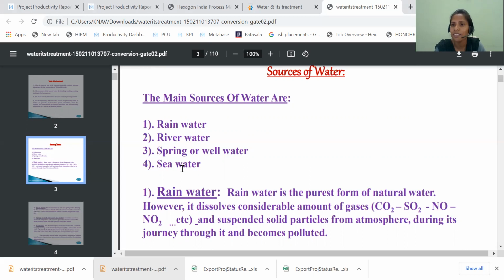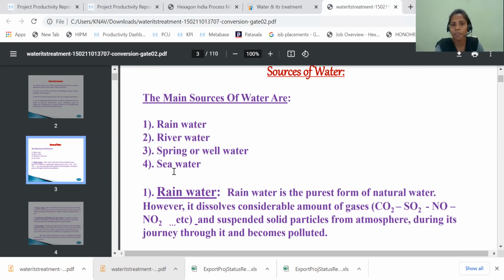Nowadays, because of increasing population, pollution is increasing, because of the increasing use of fossil fuels and chlorofluorocarbons. So rainwater accumulates these impurities from the atmosphere and converts to polluted or impure water. But before reaching the earth, rainwater is the most highly purified water among all. These are the basic sources of water: rainwater, river water, spring or well water, and sea water.